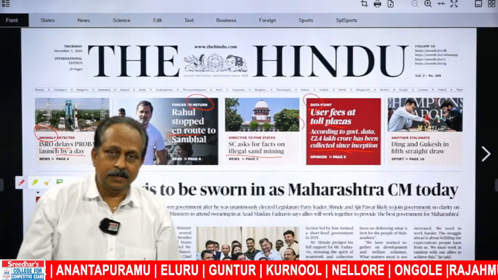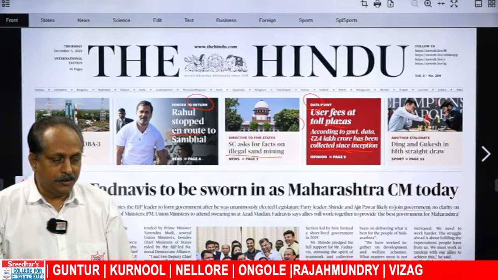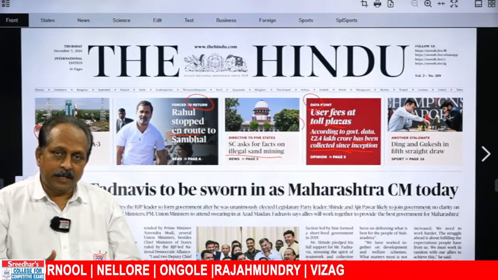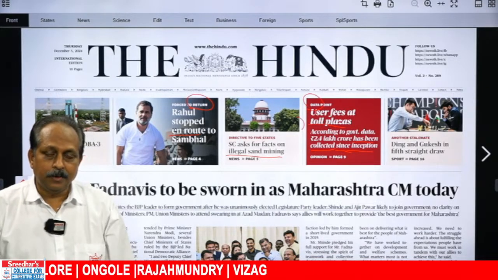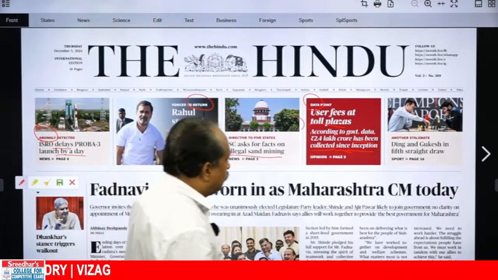Inception means launching, starting point, beginning. Since the beginning, the time of launching, collected. Here context talks about past to present. So we have to use present perfect tense. And there's one important word you have to focus on. What is that word?